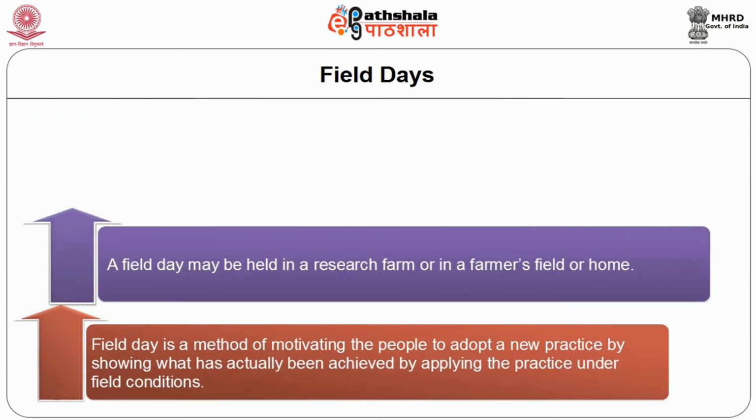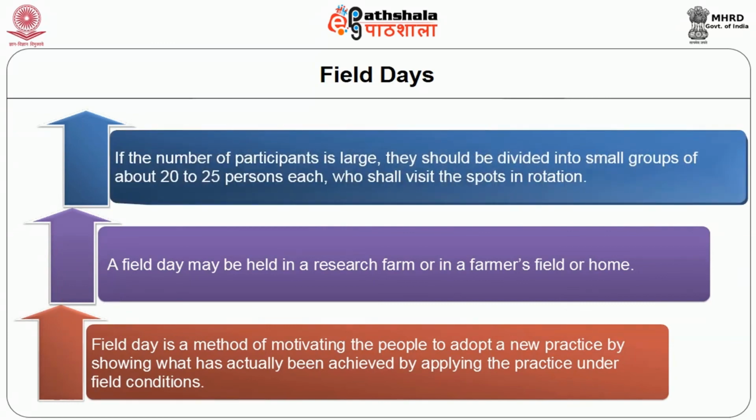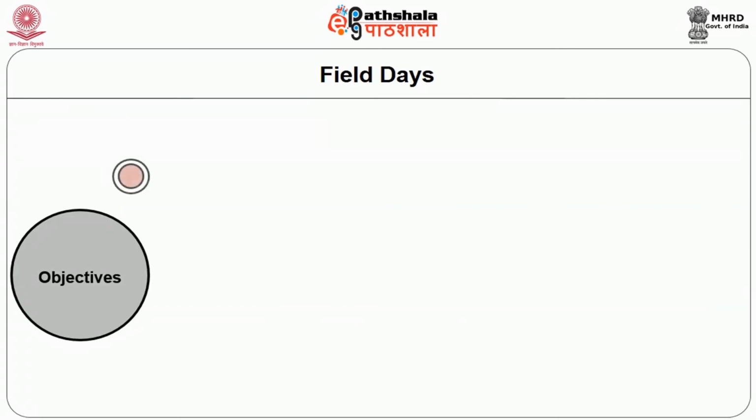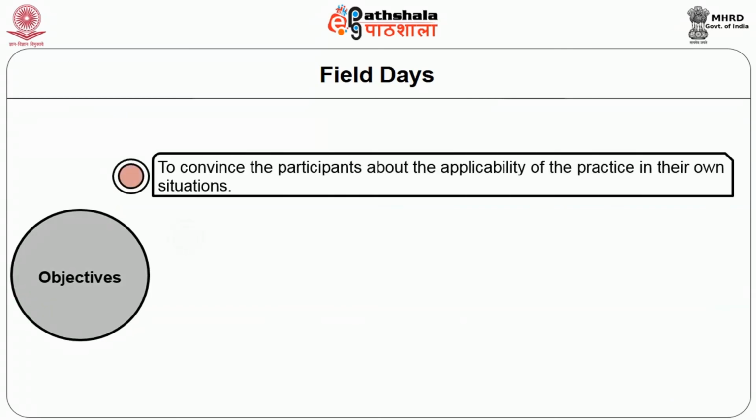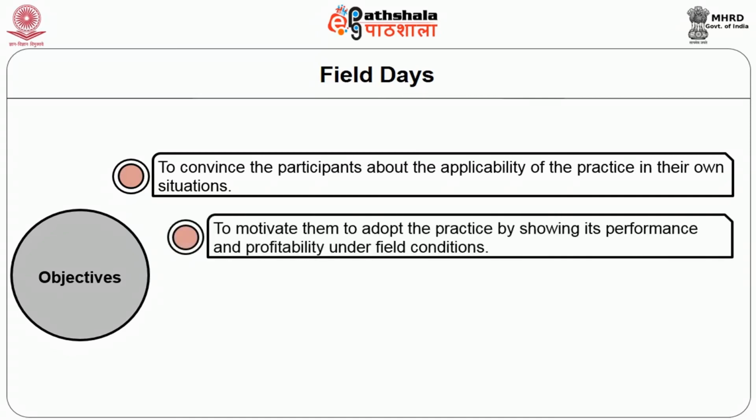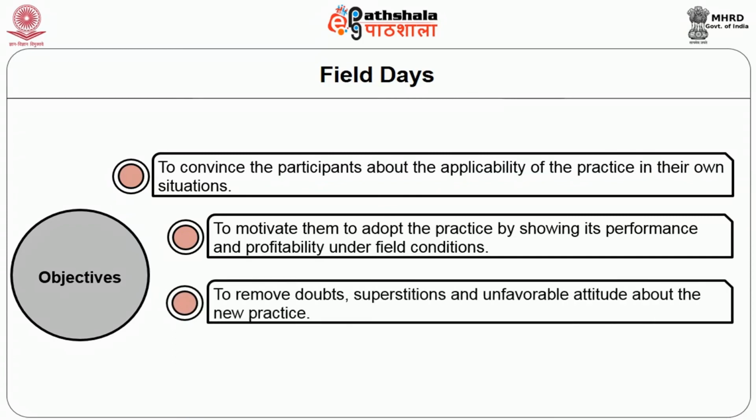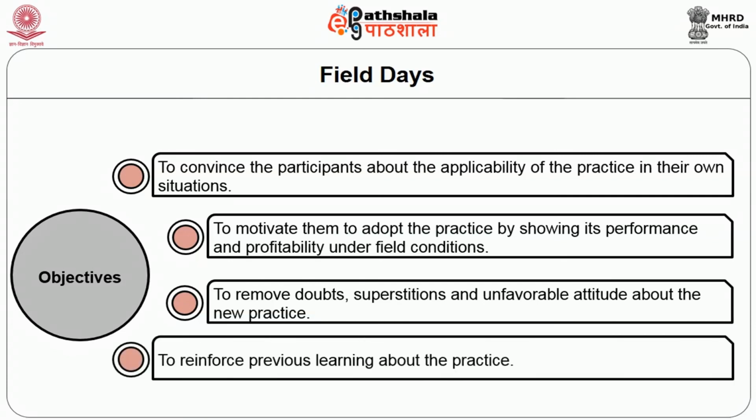A field day may be held in a research farm or in a farmer's field or home. If the number of participants is large, they should be divided into small groups of about 20 to 25 persons each, who shall visit the spots in rotation. The objectives of field days are: number 1, to convince the participants about the applicability of the practice in their own situation. Number 2, to motivate them to adopt the practices by showing its performance and profitability under field conditions. Number 3, to remove doubts, superstitions and unfavorable attitudes about the new practice. Number 4, to reinforce previous learning about the practice.